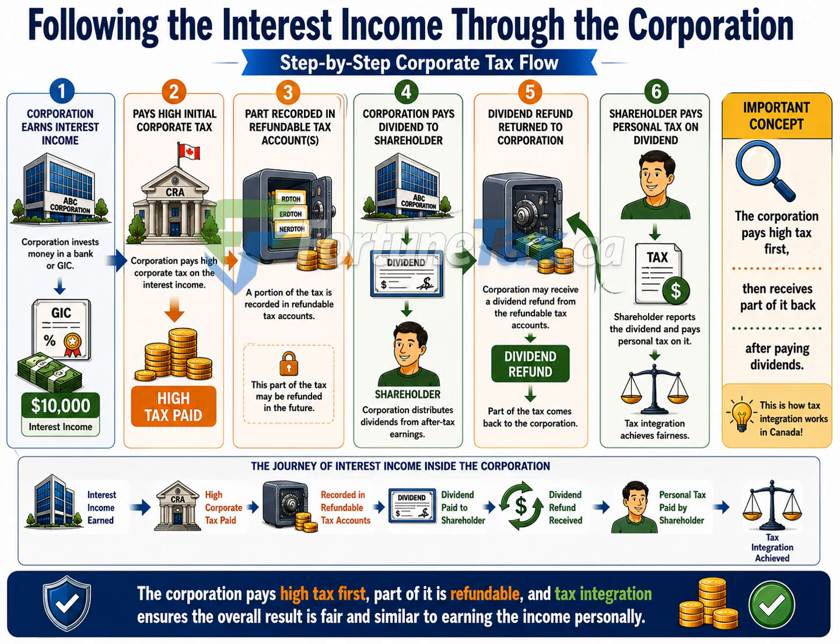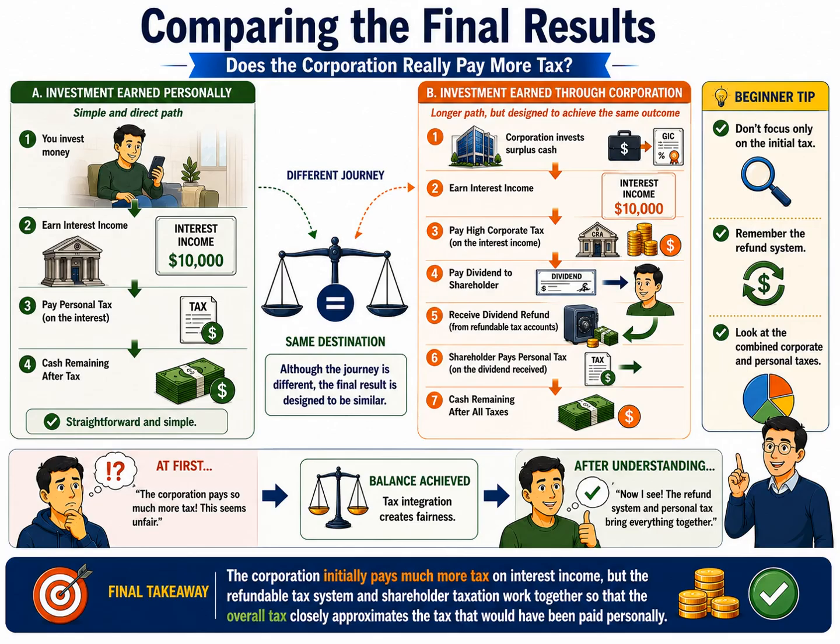Instead of looking only at the initial corporate tax, you must follow the complete journey of the income all the way to the shareholder. Only then can you see the true overall tax result, which is designed to closely resemble the tax that would have been paid if the interest income had been earned personally in the first place. At this point, we can compare the two complete journeys and answer an important question. Does a corporation really pay more tax on interest income than an individual?